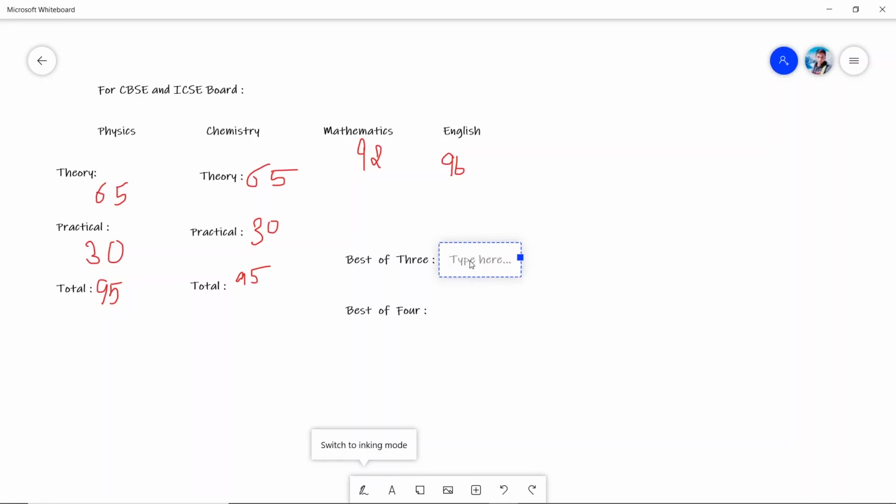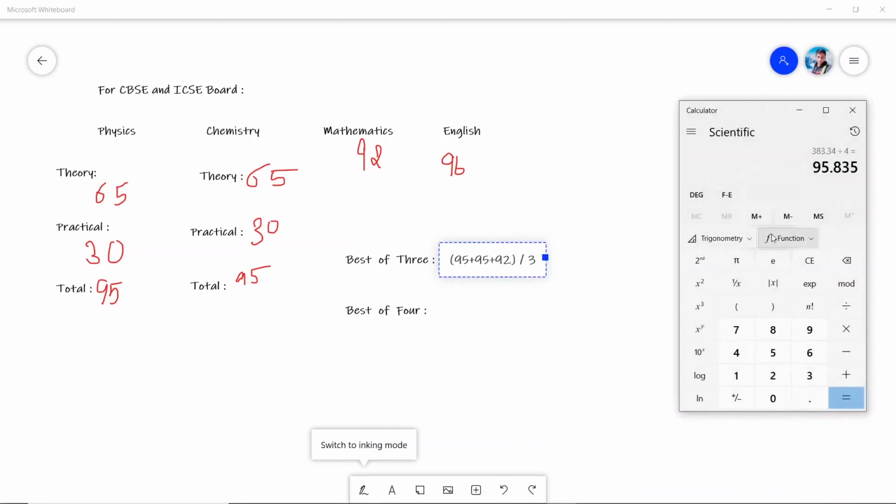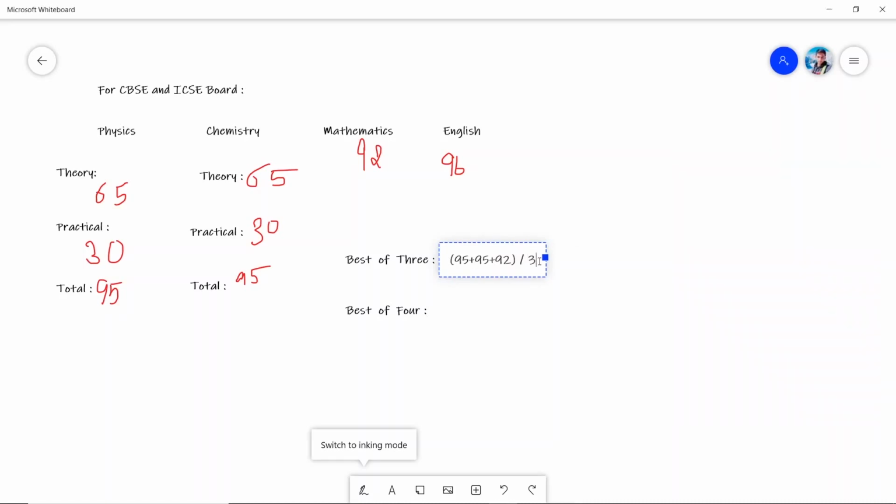For best of 3, we have to add all the marks, which is 95 plus 95 plus 92 and divided by 3. Let's calculate that. 95 plus 95 plus 92, which is 282, divided by 3, and the total percentage is 94. This is your percentage which you have to match with the cutoff given by the college.